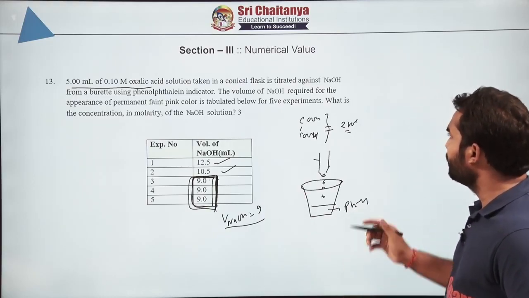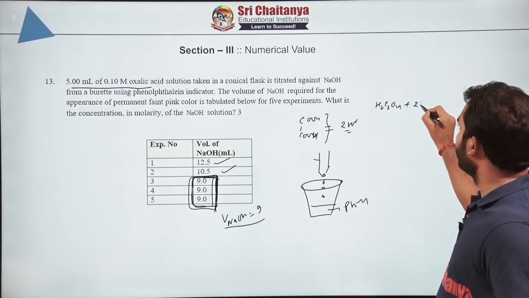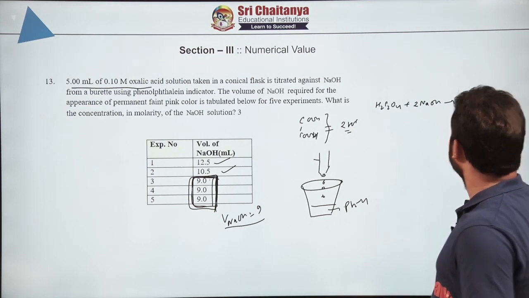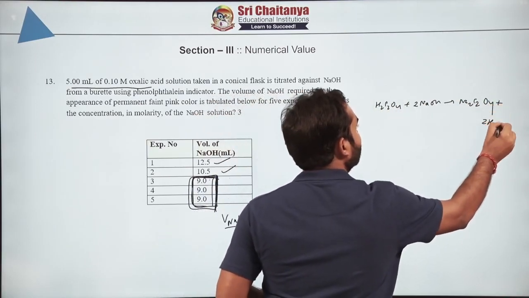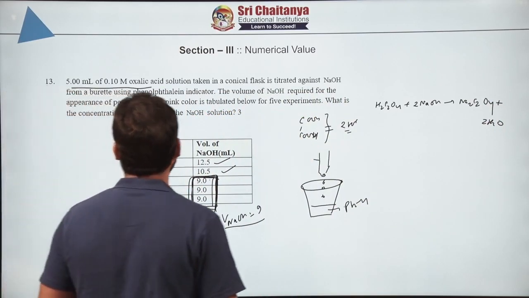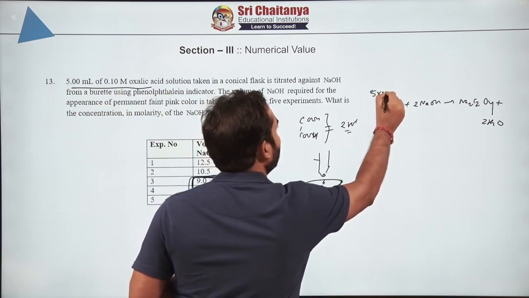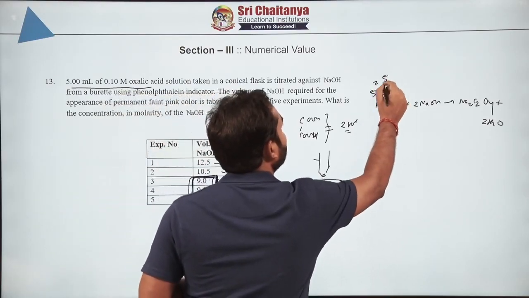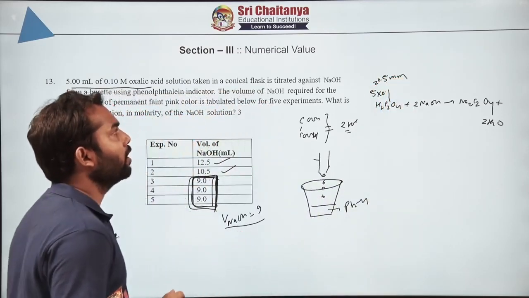Now how to use? Very simple, reaction of H2C2O4 plus NaOH, it will react with 2 moles of NaOH and it will form the product like Na2C2O4 and plus 2 molecules of water. Now what is the question? In the question they have mentioned that 5 ml of 0.1 molar. So 5 ml into 0.1 molar, so into 0.1. Now if you will do it, you will get basically 0.5 millimole. Millimole means 10 to the power minus 3.